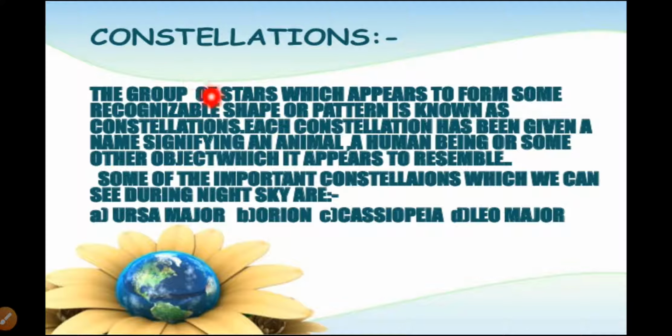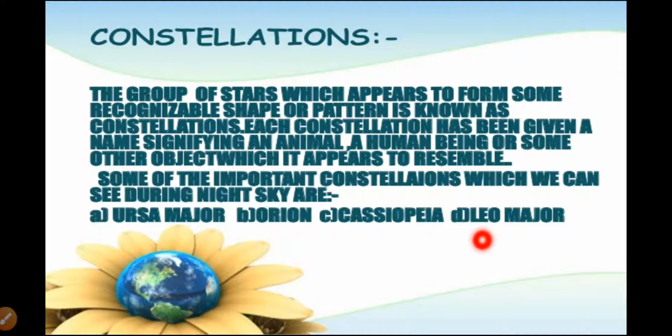The group of stars which appears to form some recognizable shape or pattern is known as a constellation, and each constellation has been given a name signifying an animal, a human being, or some other object which it appears to resemble. Some of the important constellations which we can see in the night sky are Ursa Major, Orion, Cassiopeia, and Leo Major. These are some examples of constellations.